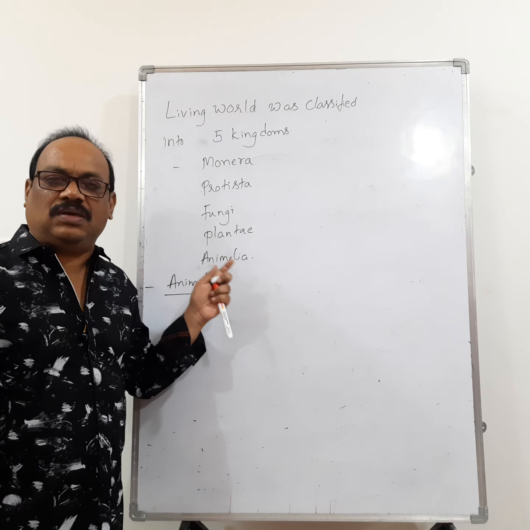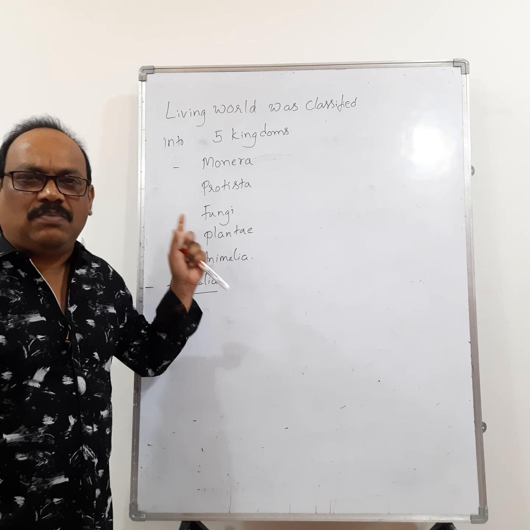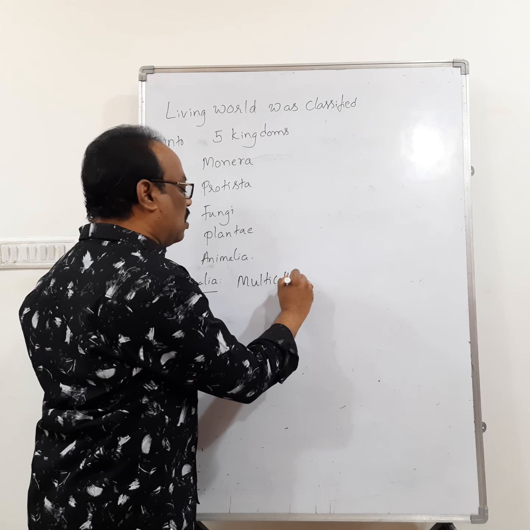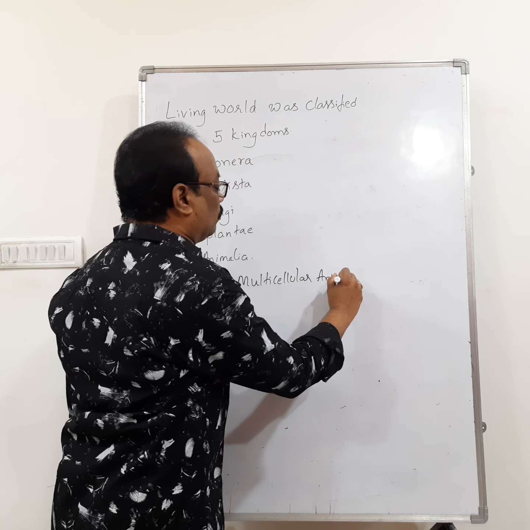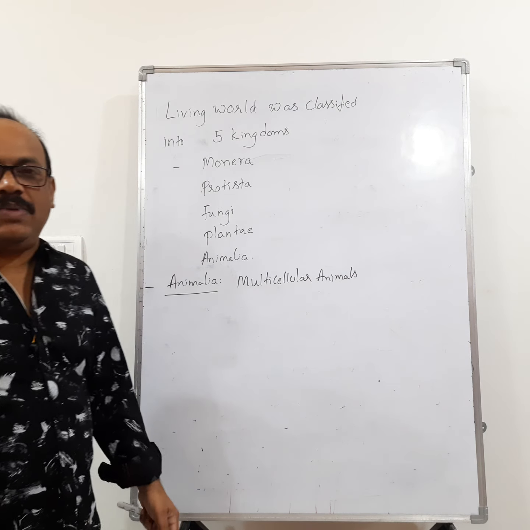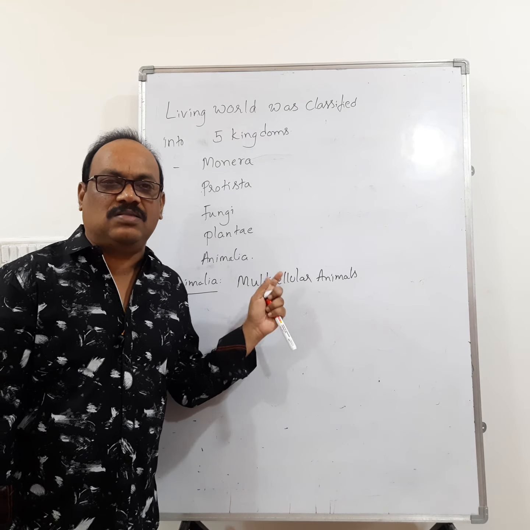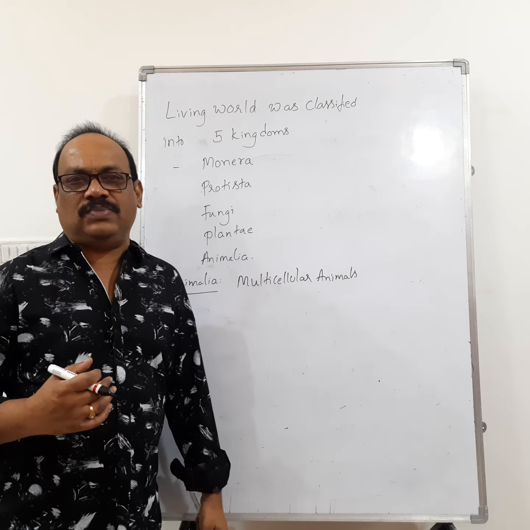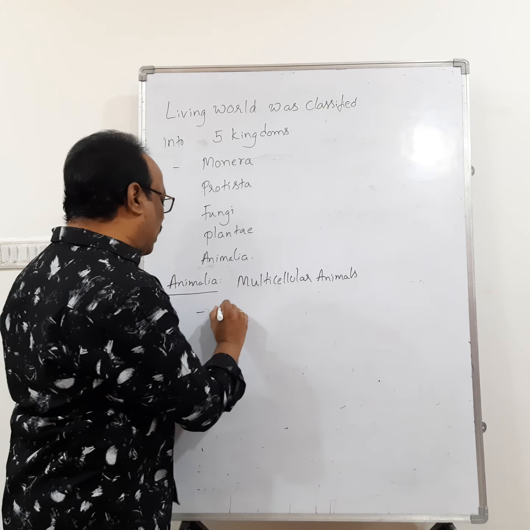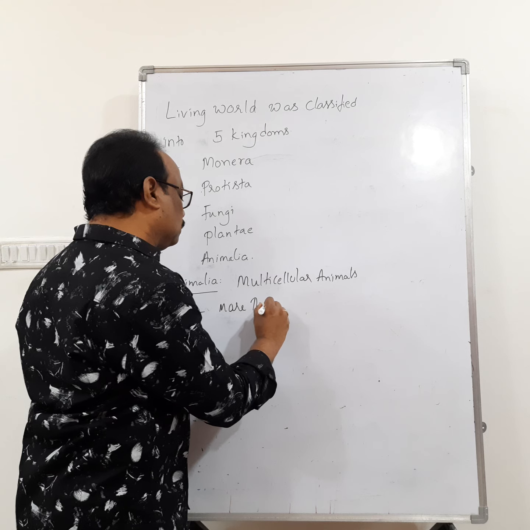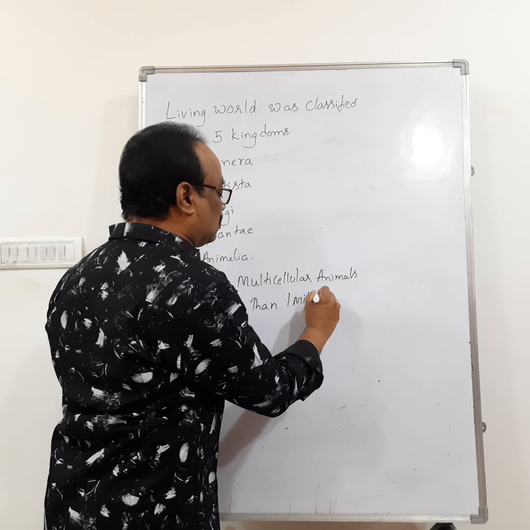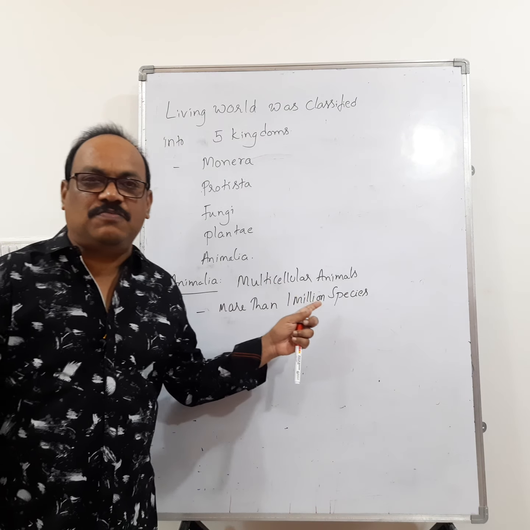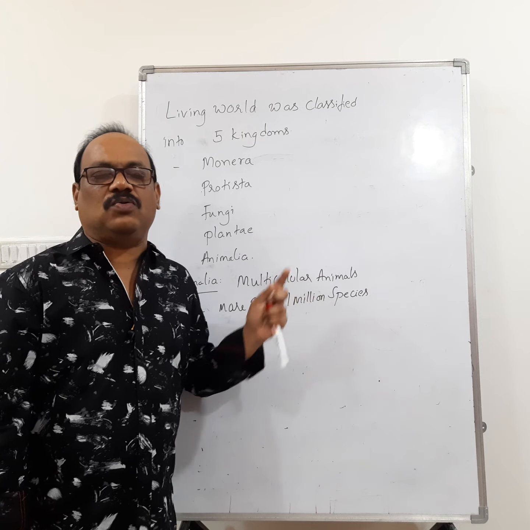So, what are the organisms included in Kingdom Animalia? Remember that Kingdom Animalia includes multicellular animals. Okay? In Kingdom Animalia, there are only multicellular animals. So, how many animals have been described so far? More than 1 million species have been described so far.